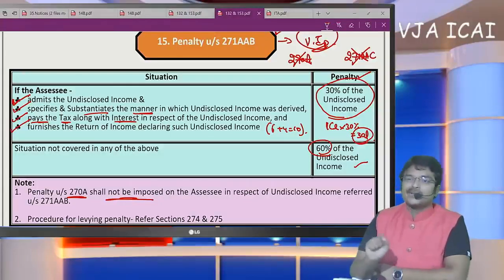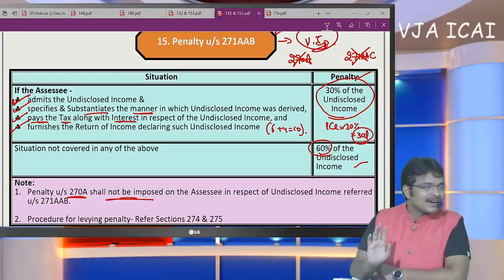First, we have to sign the declaration. Search warrant, you have to sign it immediately. After that, you can call for a lawyer or a chartered accountant.